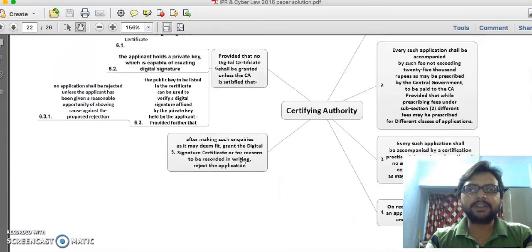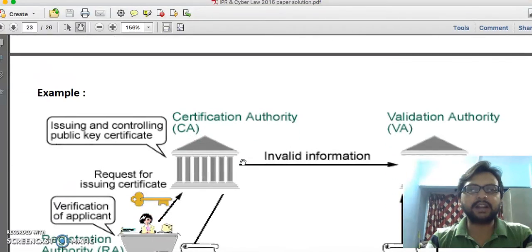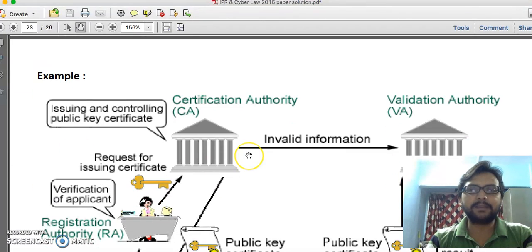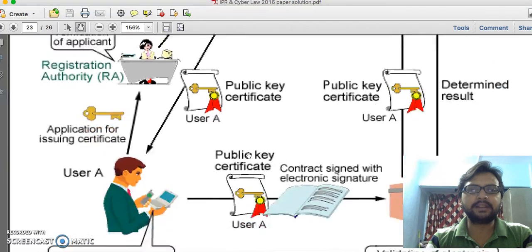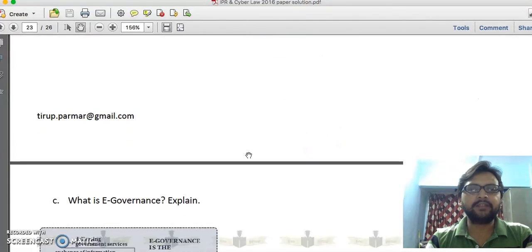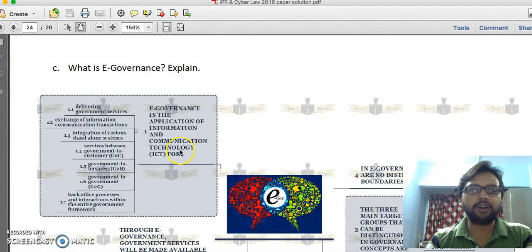Now in the next video we are going to start our discussion. I have also provided this example, you can just read it out. In the next video we are going to start our discussion from what is e-governance. See you in the next lecture. Thank you.